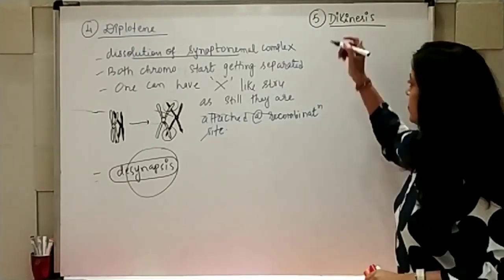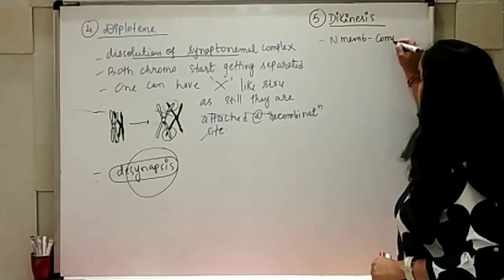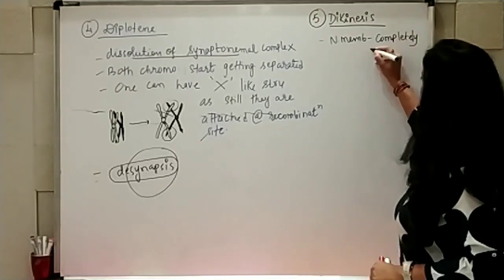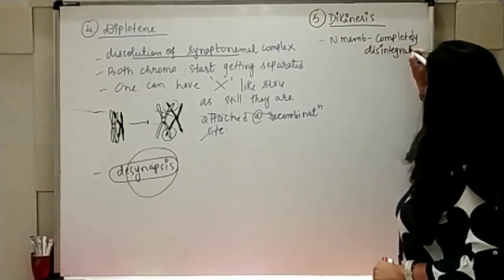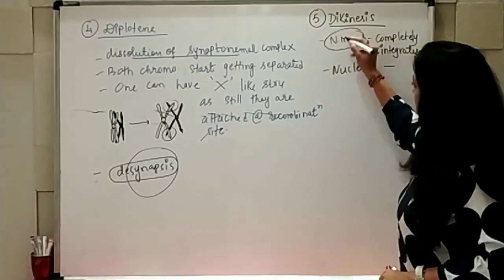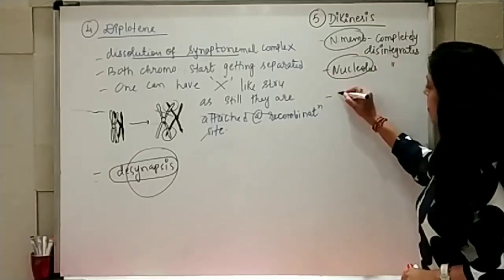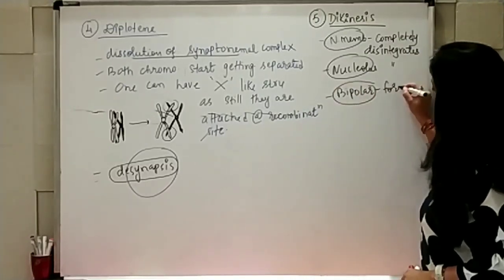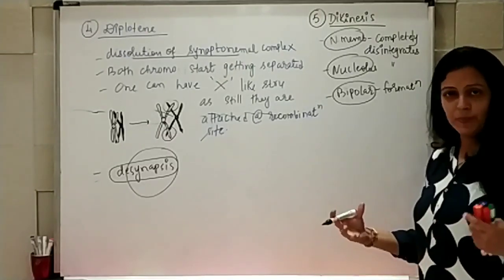So what had started? Nuclear membrane completely disintegrates. Nucleolus completely disintegrates, right? Along with that, bipolar spindle formation also gets completed. It actually forms properly.